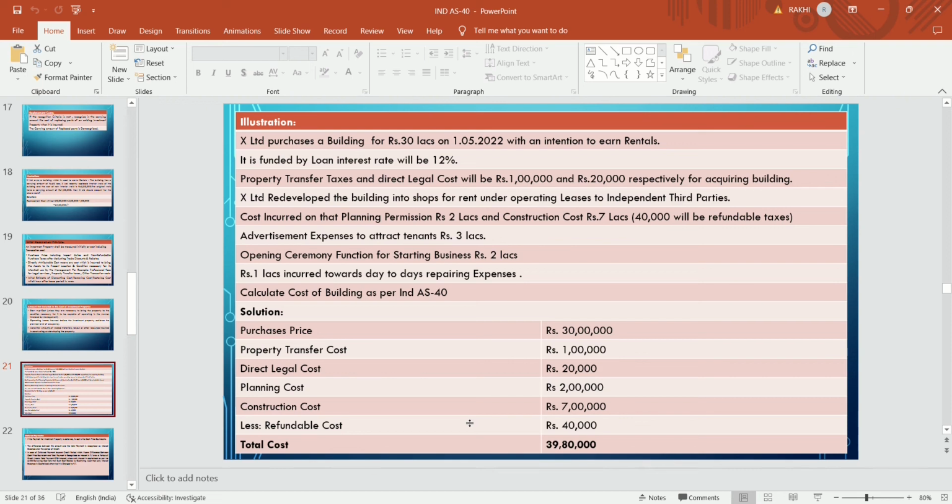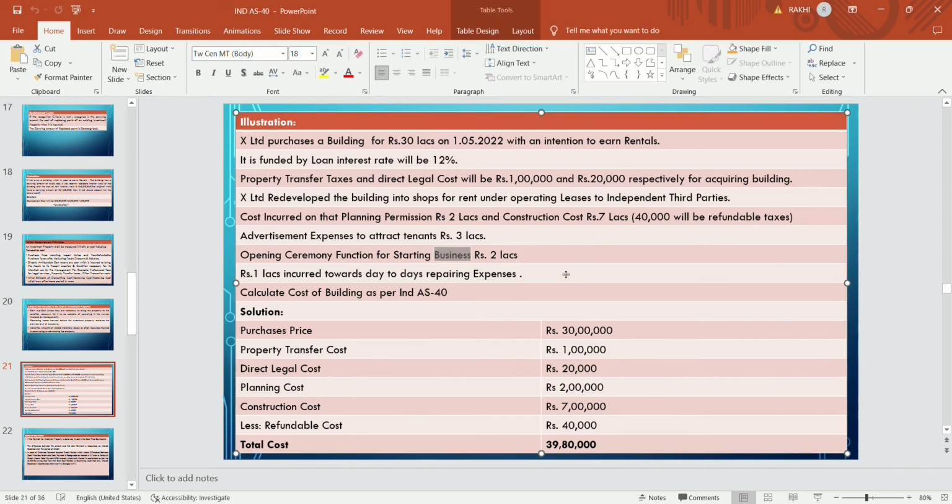X Limited redeveloped the building into shops for rent under operating lease to an independent third party. Cost incurred on planning permission is rupees 2 lakhs and construction rupees 7 lakhs, out of which 40,000 will be refundable taxes. Advertisement expenses to attract tenants are rupees 3 lakhs.